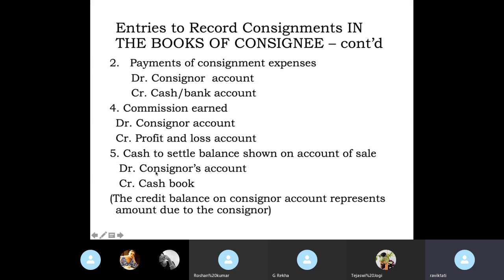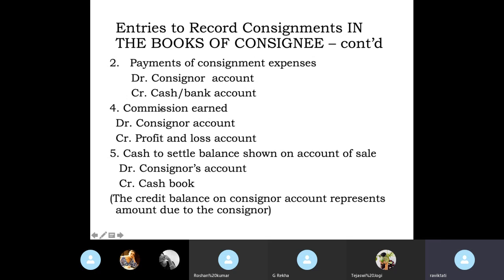Right? Now, look at this. For the payment, in your book, you're paying the amount, and your account is to be credited, but your name is not appearing here. It is not consignee here, but cash account or bank account. If you're paying by check, it is bank account. The consignor's account debit to cash account.